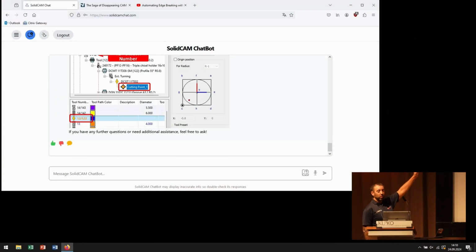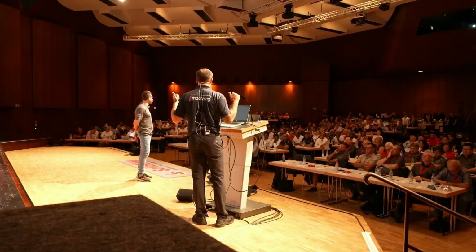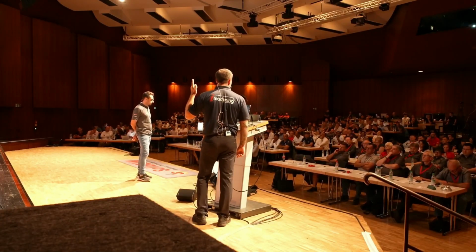So it's telling us exactly what the issue is, with a screenshot pointing out what is actually happening right here in that tool table. The chatbot is telling us exactly why we are showing orange right now on that tool table versus everything else being gray. So this is great stuff. How many of you out there knew exactly what that orange color meant? That's exactly what I thought, because I had no idea until Ori showed it to me. So this is amazing stuff.